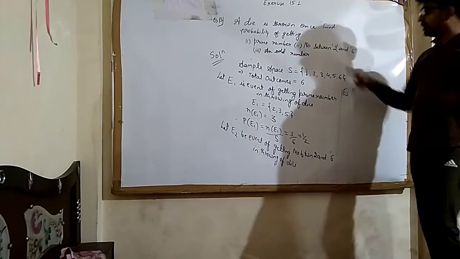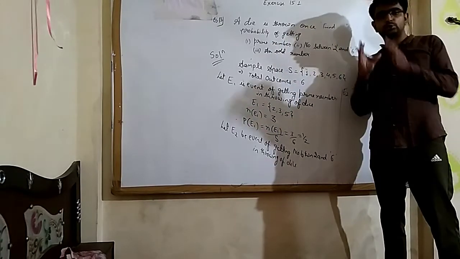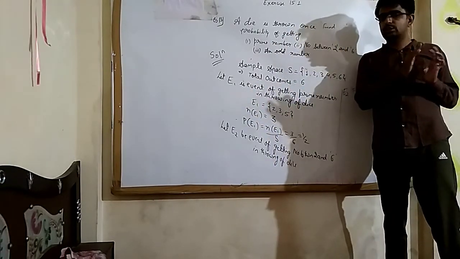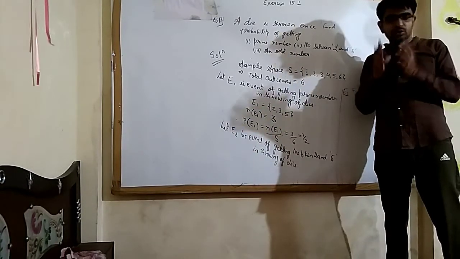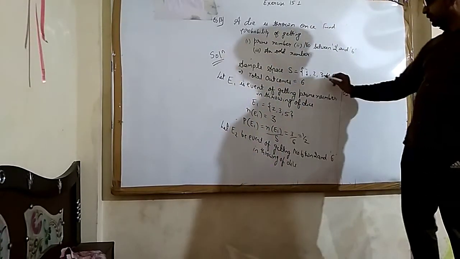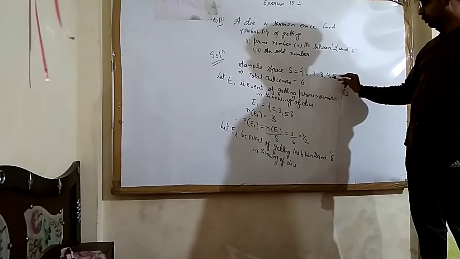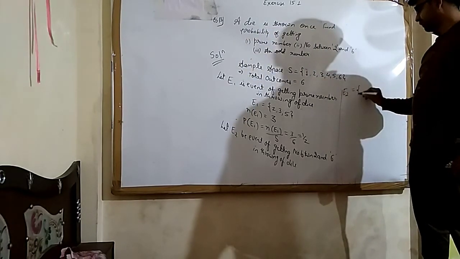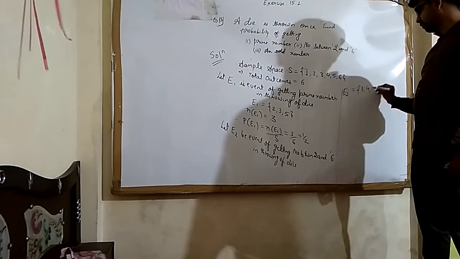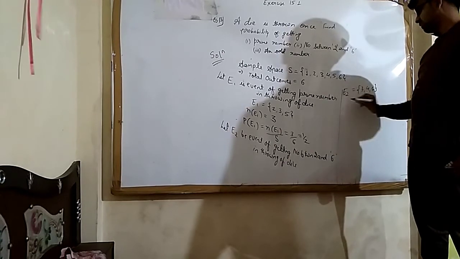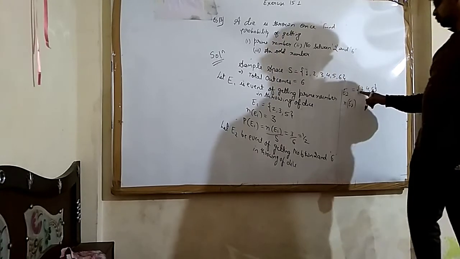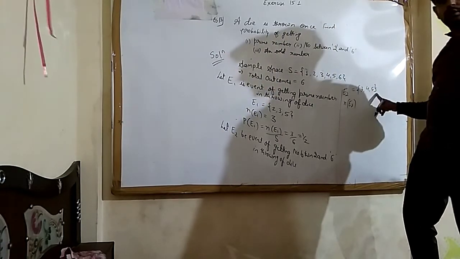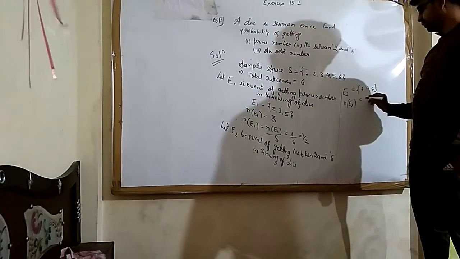See, numbers between 2 and 6, we have to take the numbers between 2 and 6. 2 and 6 will not be included, we take the numbers between them. Which numbers will be between 2 and 6? 3, 4, 5. So E2 is 3, 4, 5. What will be n of E2? Count 1, 2, 3. There are 3 cases, so n of E2 is 3.